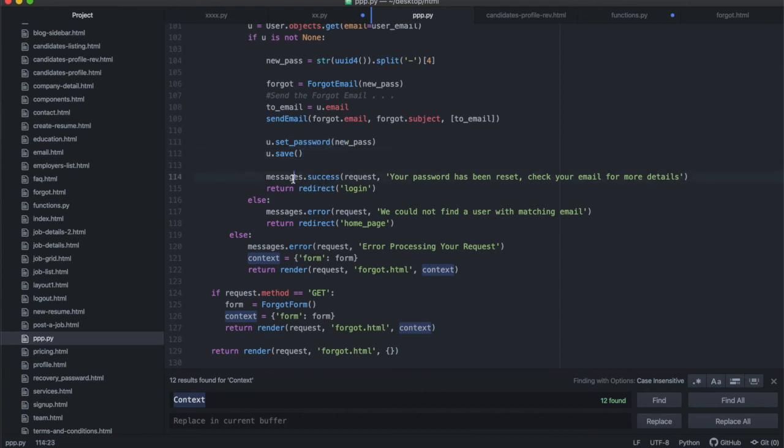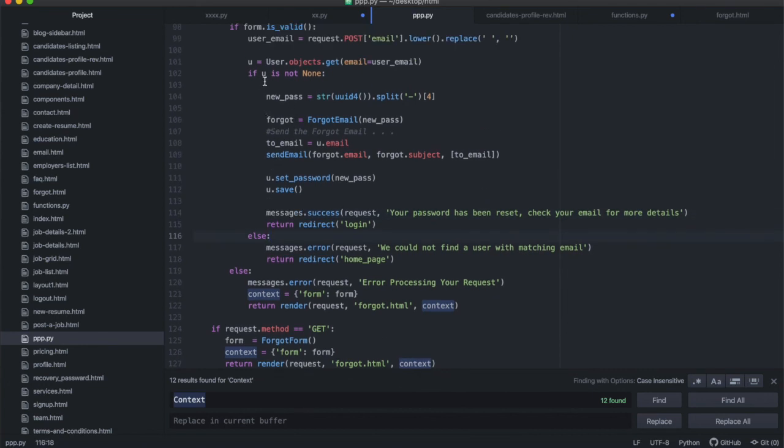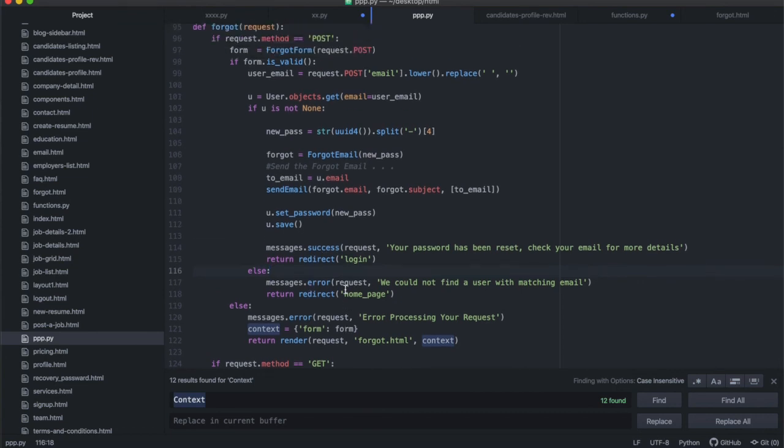After that, we will flash the user with a message: your password has been reset. Please check for that, and then return the user to the login page. Or if there was an error, let me see, else if the user is not none. We've already gone through this before, so that's basically all that we have to do with this function.